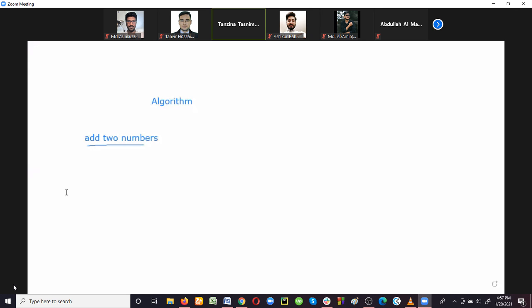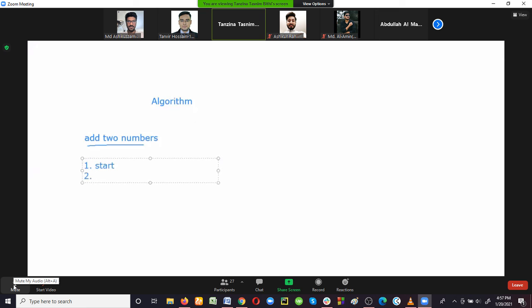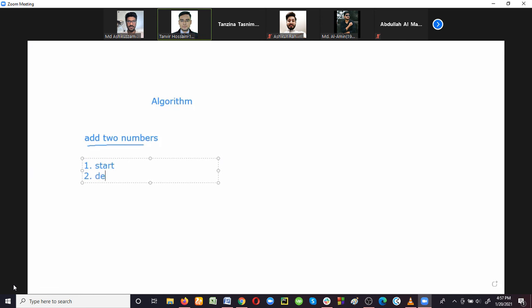So the first step of any algorithm is we have to start the process, right? And what is the next step? Declare 3 variables. Very good. You have to declare some variables. Declare how many variables? 3 variables. Yes. And another thing is, during declaration, we have to mention the data type of that variable, right? So declare 3 variables, suppose A, B, C of integer type. At the time of declaration, we have to mention the data type also.